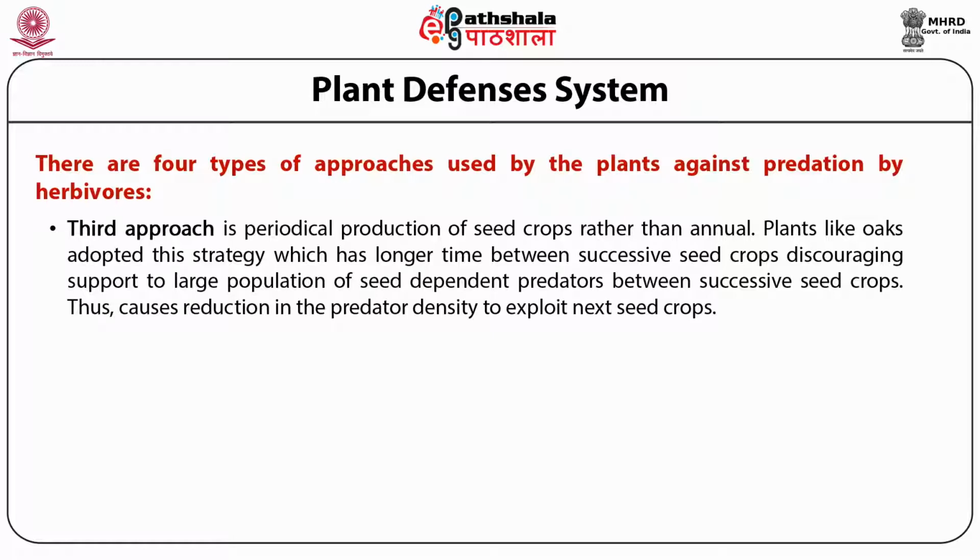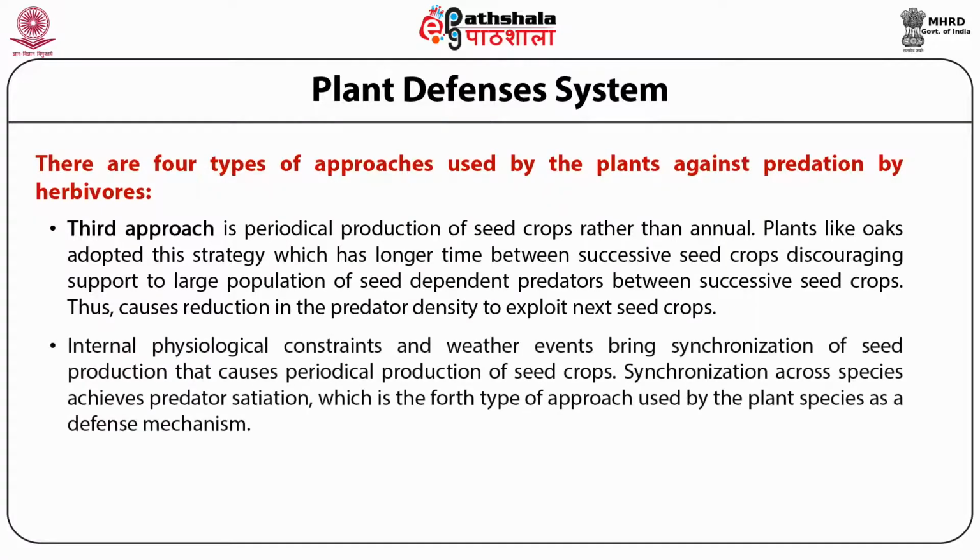Plants like oaks adopted this strategy, which has a longer time between successive seed crops, discouraging support to large populations of seed-dependent predators between successive seed crops, thus causing a reduction in predator density to exploit the next seed crops. Internal physiological cues and weather events bring synchronization of seed production that causes periodical production of seed crops.